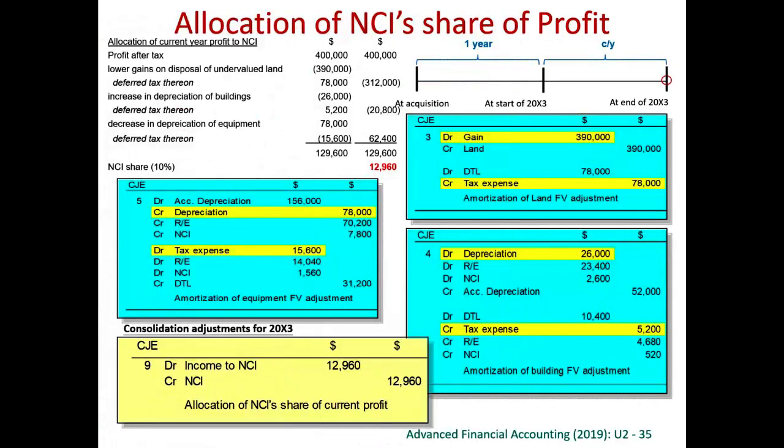Now we come to the current year profit. The question states that the current year profit is 400,000. So if there are no adjustments, we should simply share 10% to NCI. But if we can still remember, we have made several adjustments which affect the current year profit.